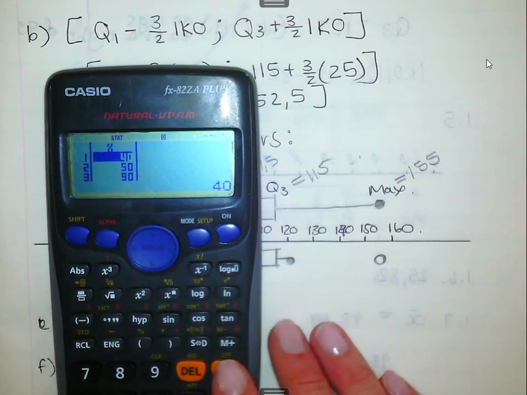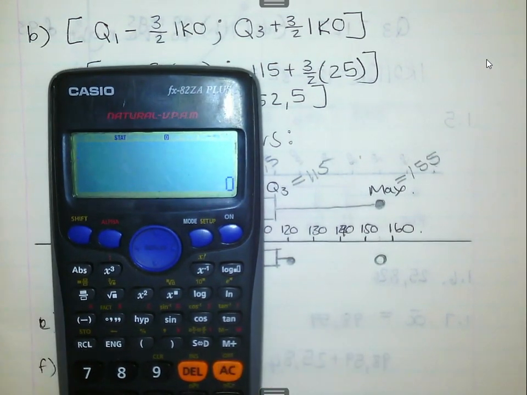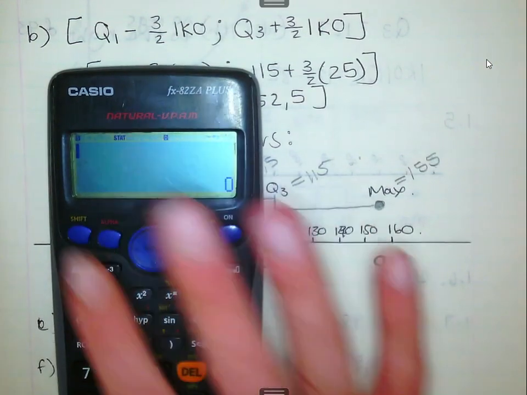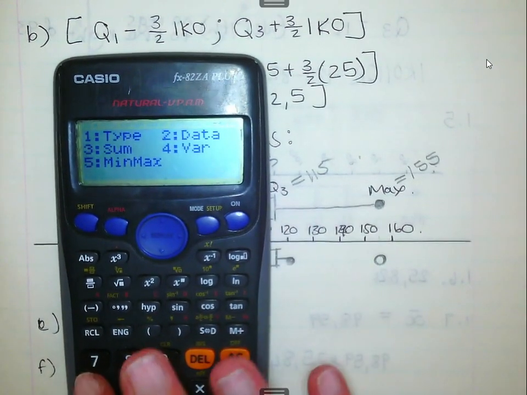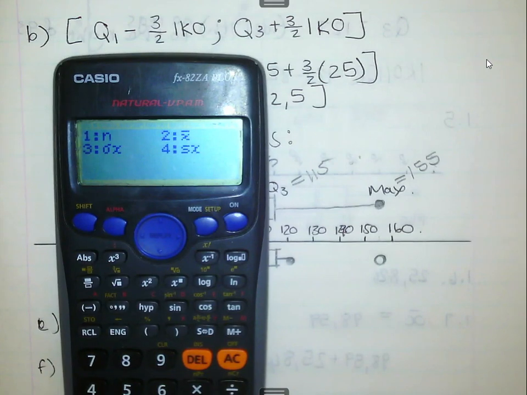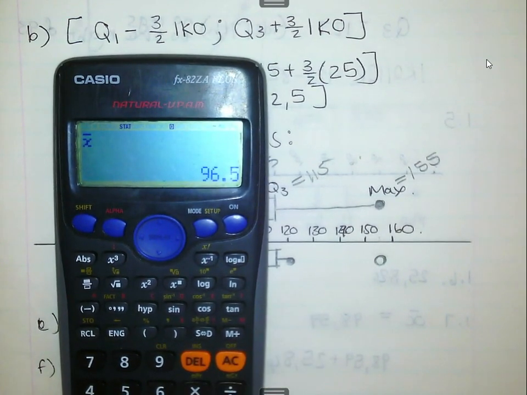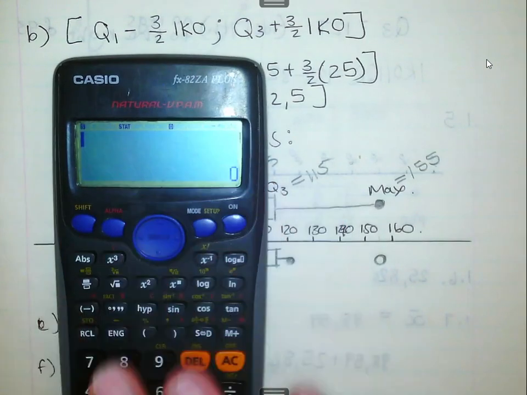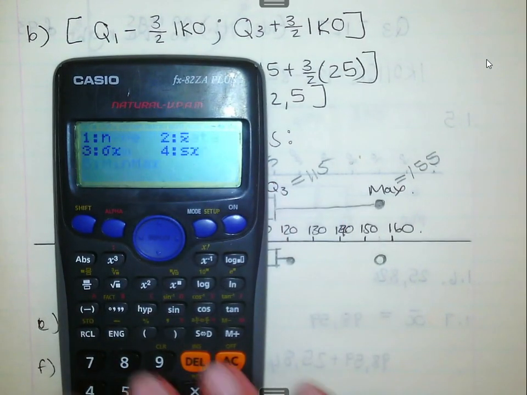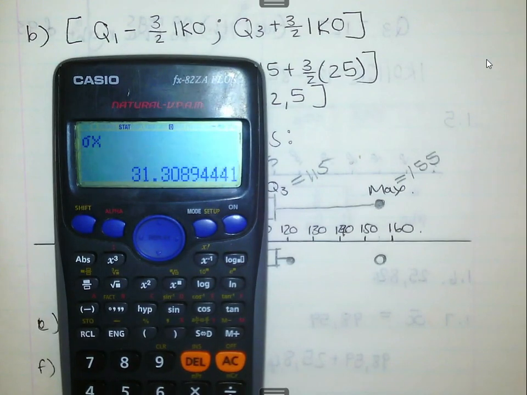Okay, so once you've added all of them, we press All Clear, and then we say Shift, number 1, and then you choose 4, and now you have the options whether you want to calculate the mean or the standard deviation. So first we want the mean, and it gives you 96.5. Then I want the standard deviation. I choose number 3, and it's 31.3089, so rounded off it will be 31.31.